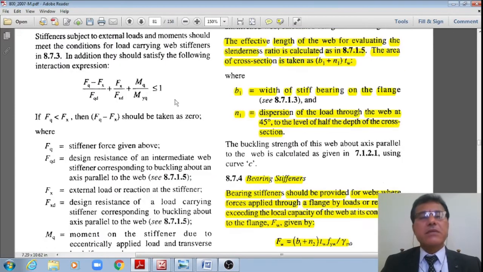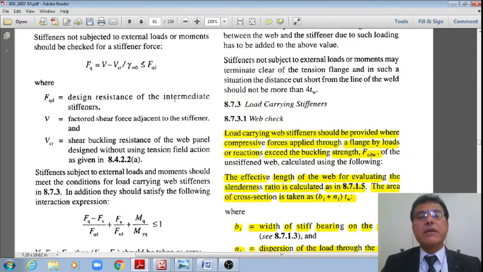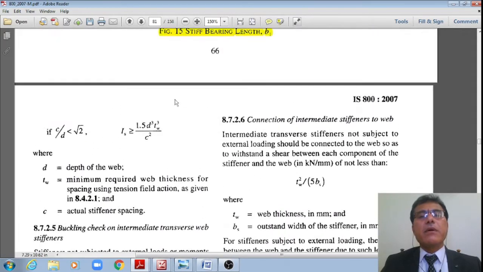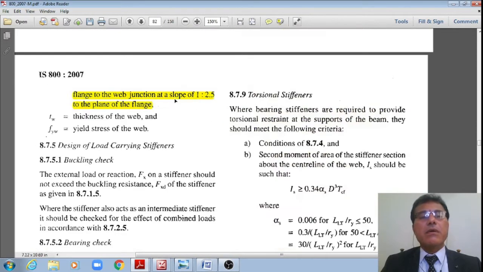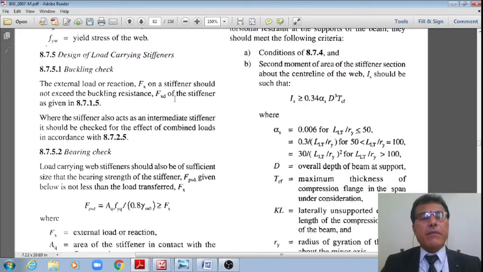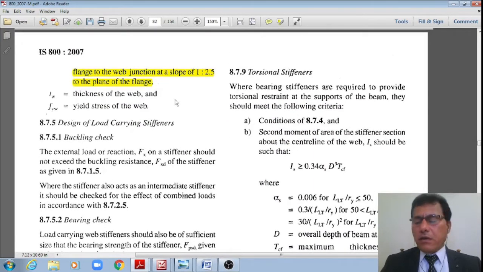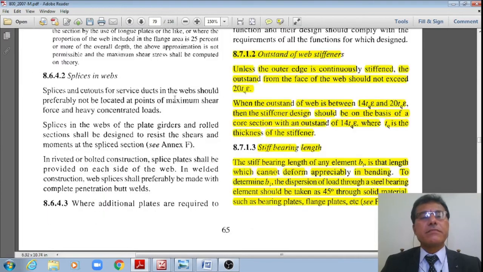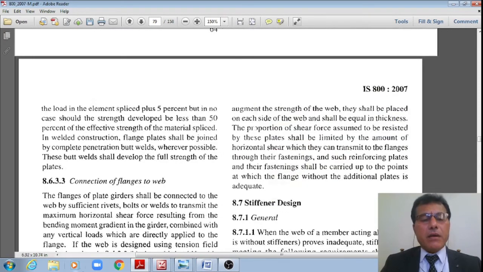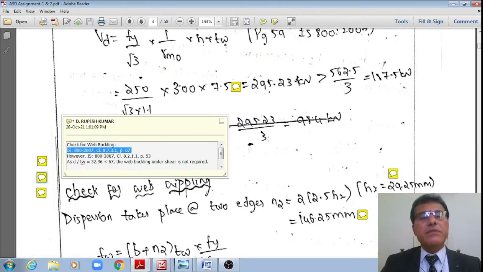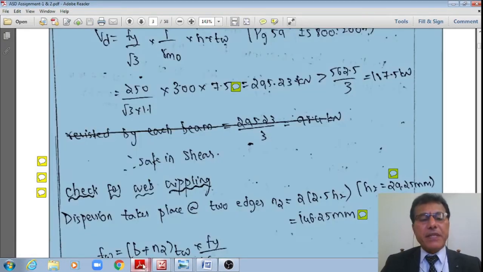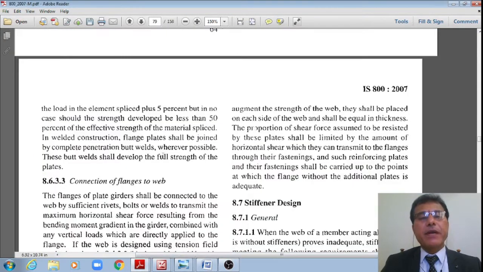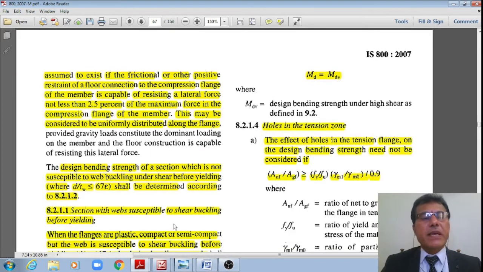Now, as per this, not this one. Just wait for a moment. Now let me go to this code specification, page number 53. Let me go to page number 53. Not 63, students. Page number 53. Yes, this one.